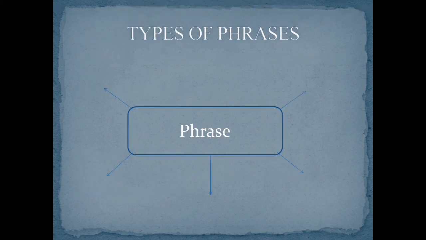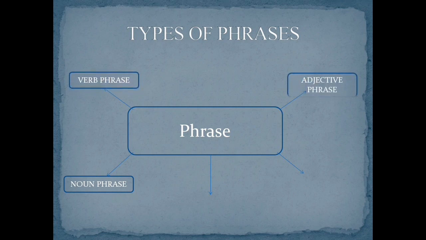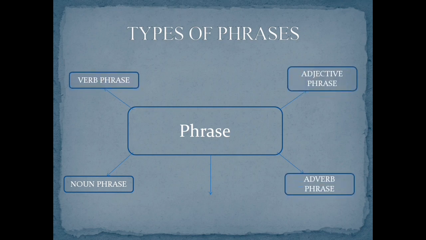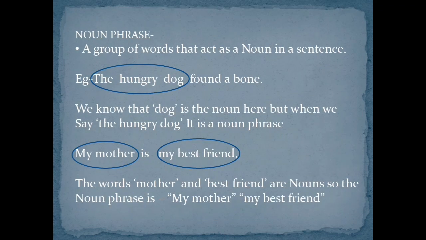Now the next topic is types of phrases. There are 5 types of phrases, starting with noun phrase, verb phrase, adjective phrase, adverb phrase, and prepositional phrase. Let's see each one of these in detail. The first phrase that we are going to discuss is the noun phrase. So what's a noun phrase? A group of words that act as a noun in a sentence is known as a noun phrase. Now look at the example. The hungry dog found a bone. We know that dog is the noun here, but when we say the hungry dog, it is a noun phrase.